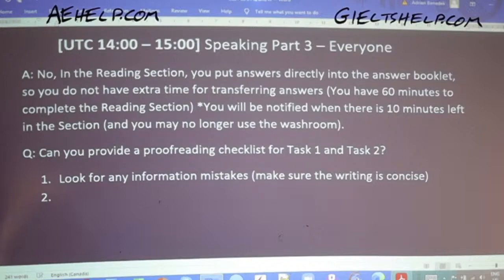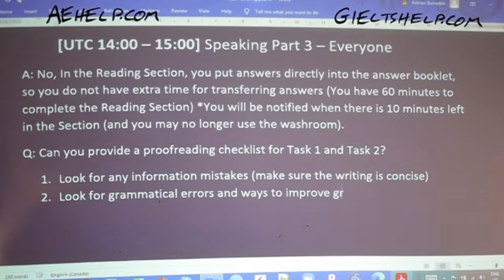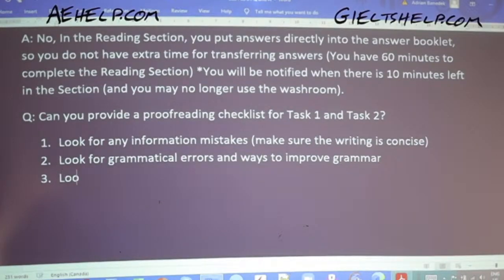Then secondly, you should look for grammatical mistakes. Okay, and then finally, you should look for vocabulary improvement.